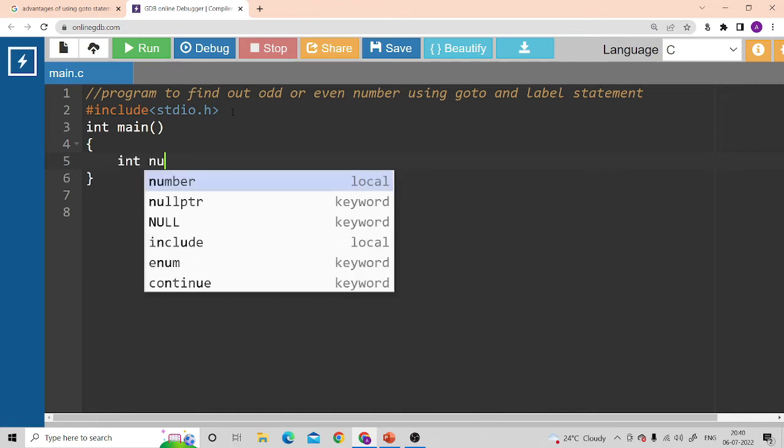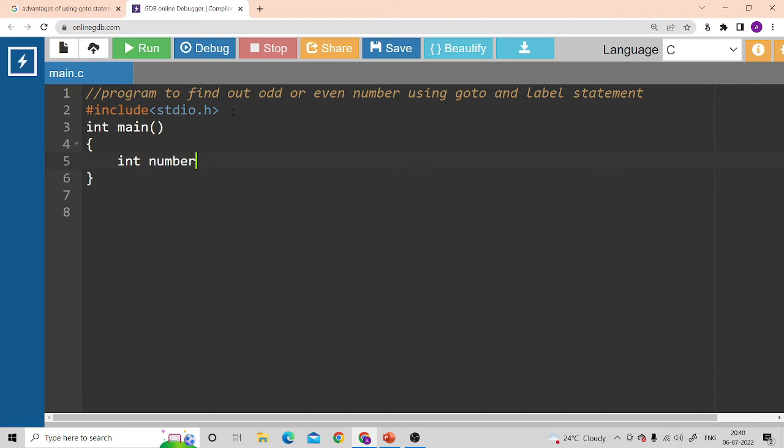So now I'll create one variable of type int and I will initialize it to number 25. Now 25 is an integer number, and the variable name I have given is number only. You can give any name for your variable.